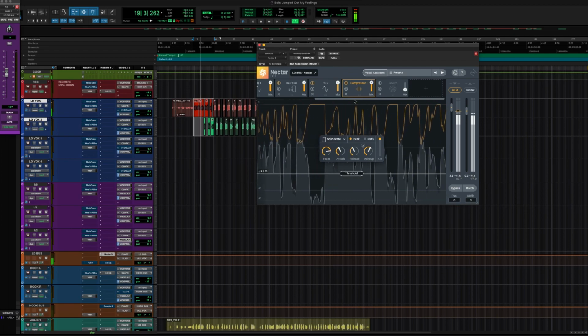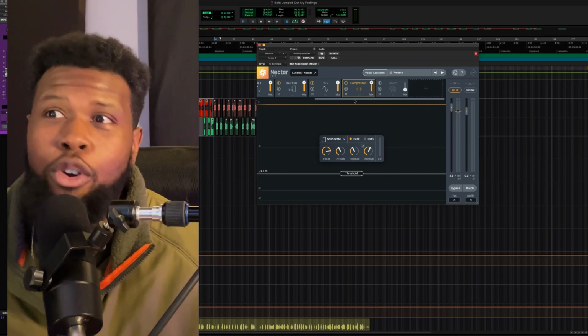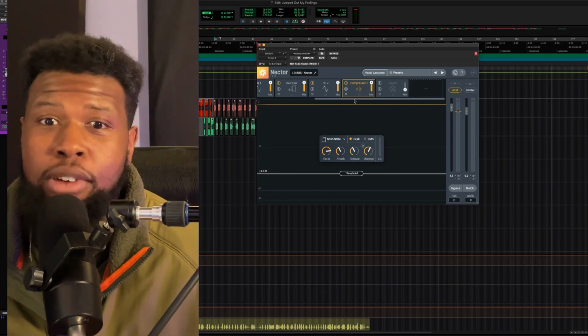I had to jump in and start messing with the compression. I really don't like the way they compressed it. The release was way too slow, and so the vocals were kind of getting held down and muffled, and it took away a lot of the excitement that was added in the step before for me. So now the vocal is too thin, but I like the compression a lot better.